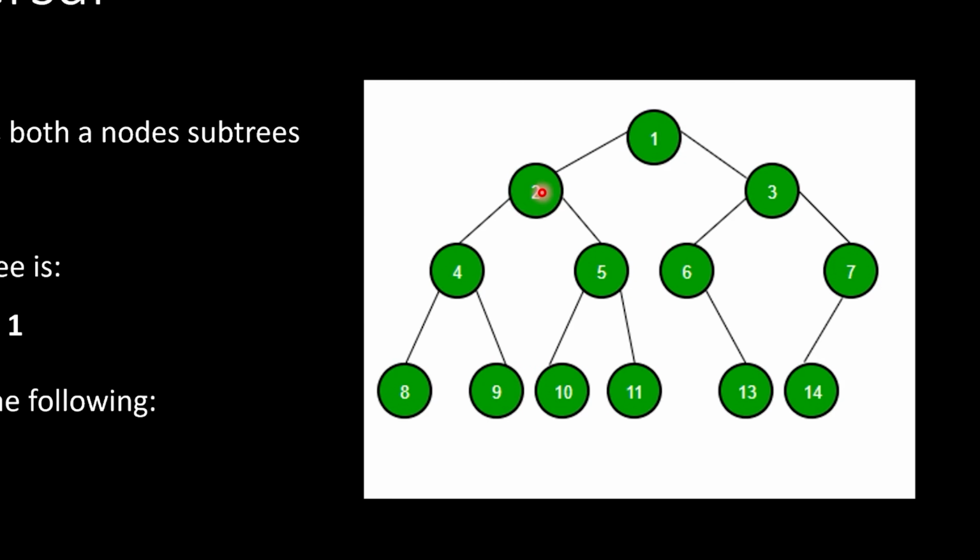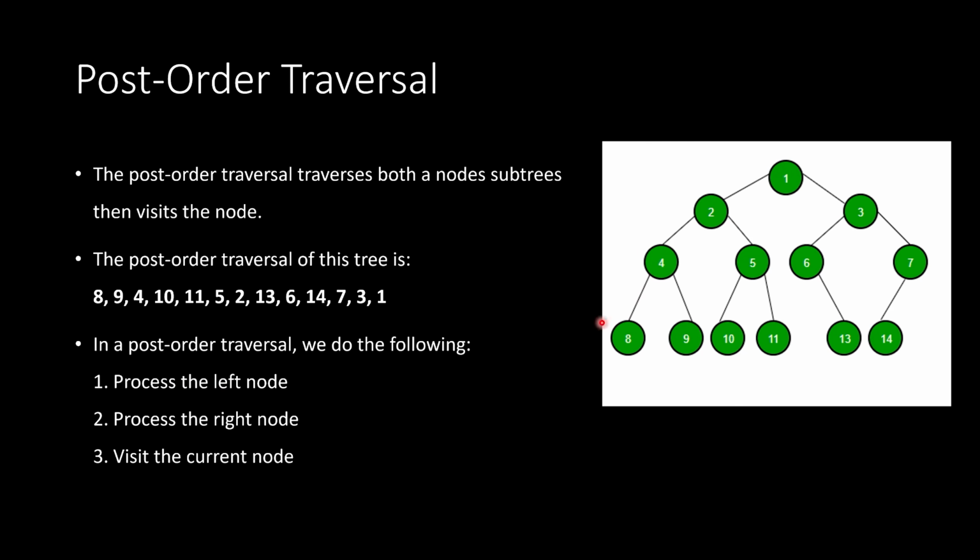So we go to the left. From 2, we're going to go to the left. From 4, we're going to go to the left. Okay, now we're at 8. It has no left or right, so we visit this node. Then we come back up to 4, sorry. We've now finished the first step. We now need to process the right. So now we mark down 9 because it has no left or right. Come back up to 4. Now that we've processed the left and the right, we can visit this node, so we visit 4.